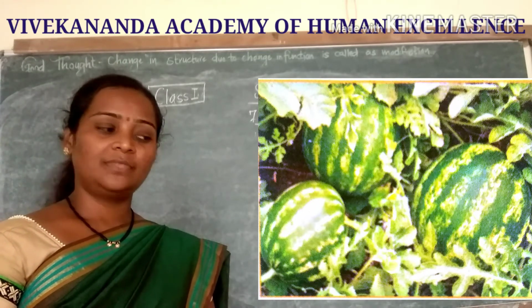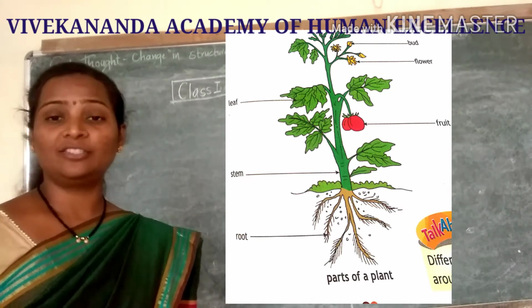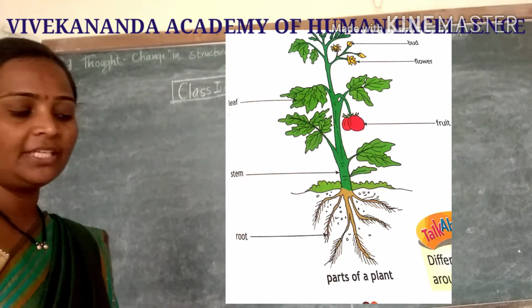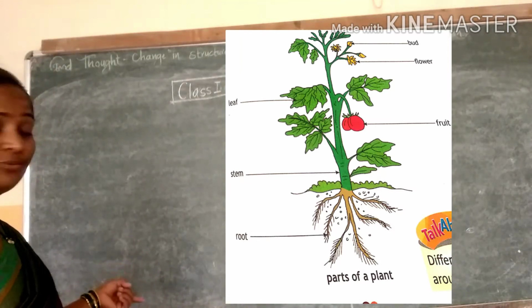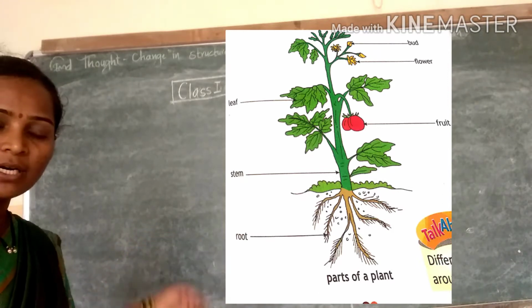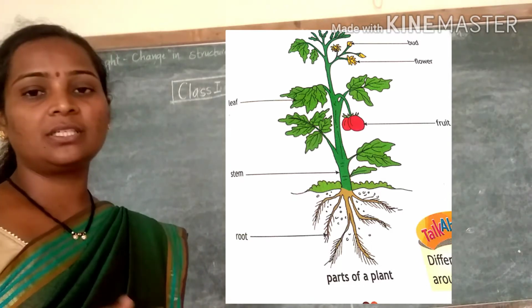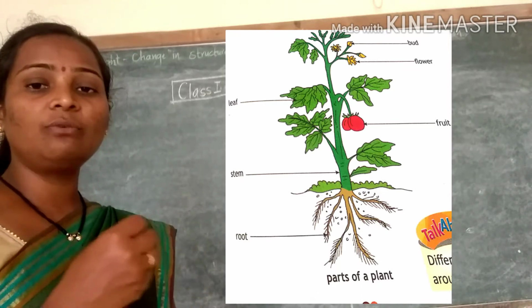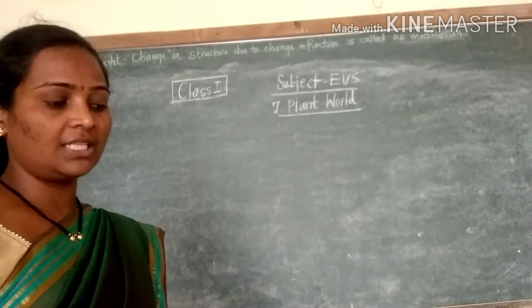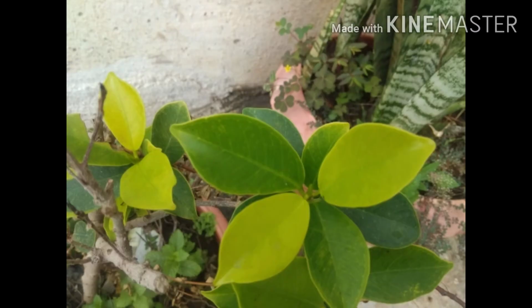Okay. Now next is the plant parts. Now we have to see the parts of the plant. See in the picture, these are the parts: root, then stem and leaf, flower, fruit, bud. These are the parts of the plant. I will show you some leaves here, some flowers. First of all, we will take one example and one function. First part we can see is the leaves. See, plants have different types of leaves. Some are big and some are small.